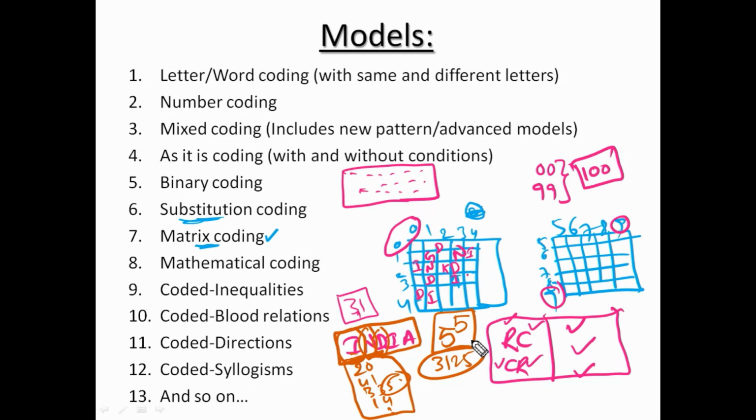What will be there in the options? How to answer this type of question in the exam? Out of these 3125 codes, only one will be there in the options. We have to give the answer as that one. So for this type of question, matrix coding, the best way is option elimination. How to eliminate those options? We'll see later.